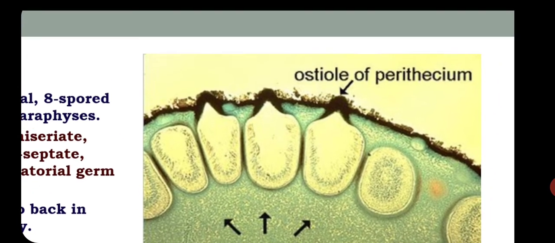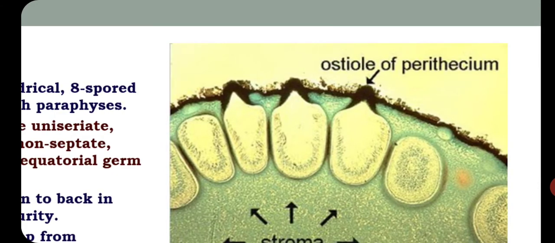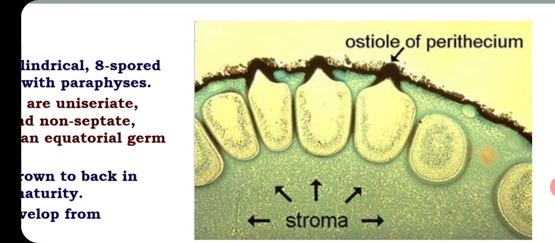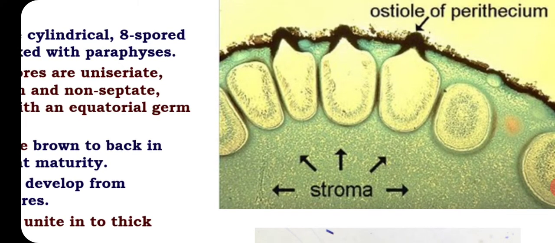And here we can see the surface view of the stroma, and the ostiole or opening of the perithecia we can see in the dark colored part, and inside we can see a cavity is there, and towards the base of this cavity we can see the sexual structures developing.